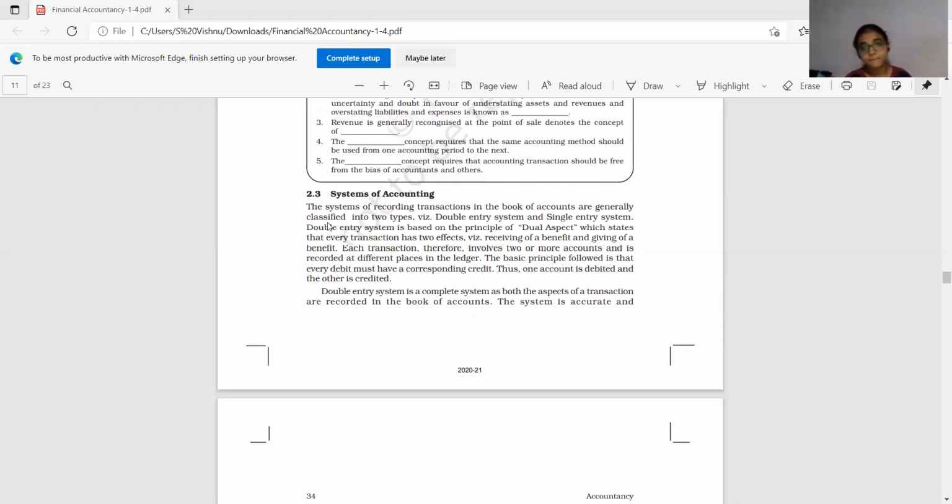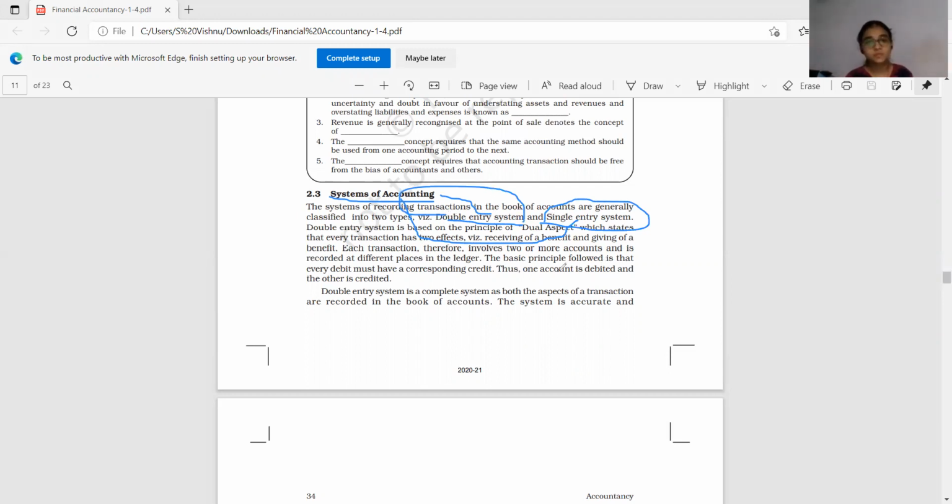You see, when you say systems of accounting, in accountancy, maintenance of records is done either in a double entry system or single entry system. That's all. Double entry system, single entry system. These are the two systems, means methods of maintaining accountancy books.